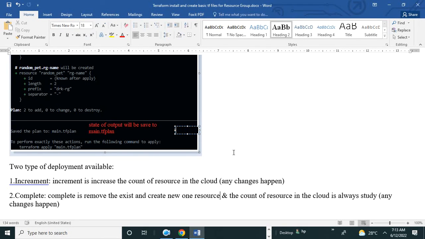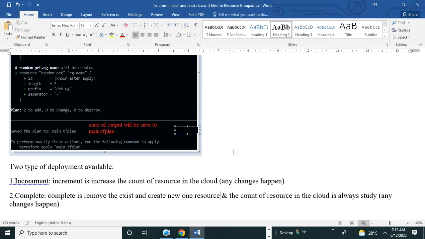Which method are you interested in? Deployment. I think you are not watching the video. Incremental. Okay. Complete by Suresh. It removes the existing one and creates a new resource, sir.